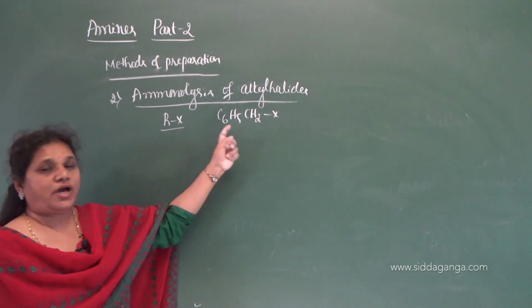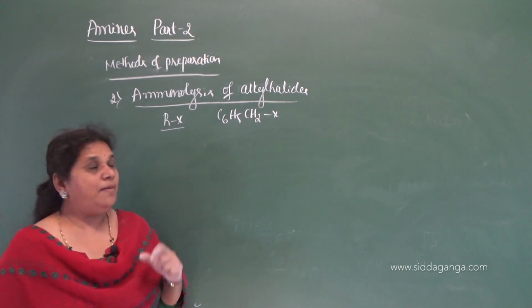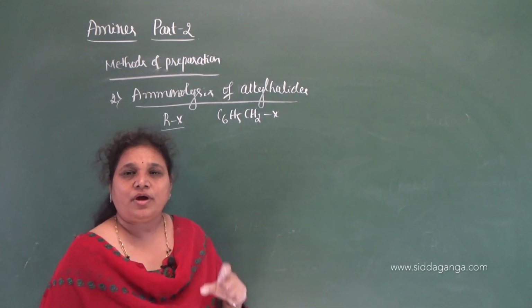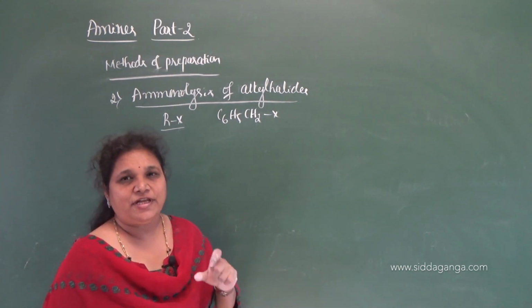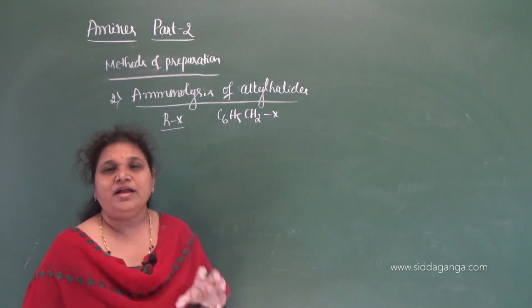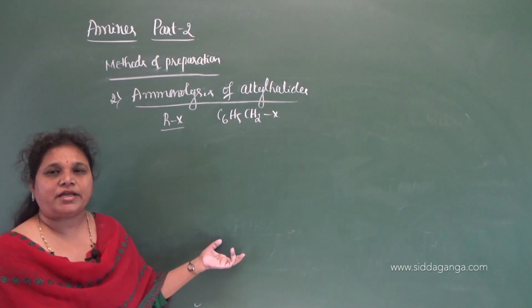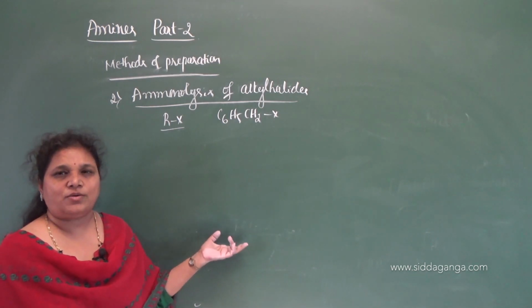So these two are the compounds which readily undergo nucleophilic substitution, but aryl halides do not. They undergo nucleophilic substitution only under drastic conditions. You know the reason: the double bond character of the carbon to halogen bond.